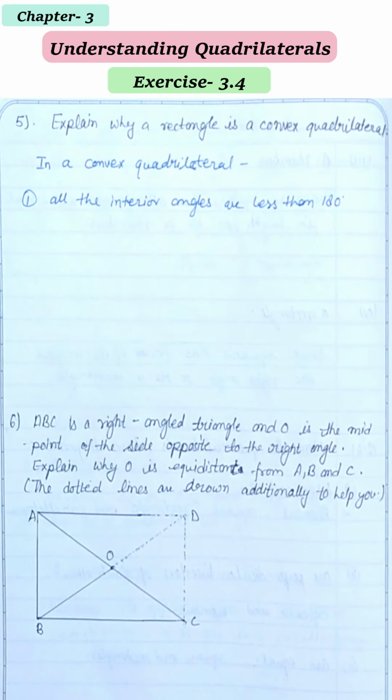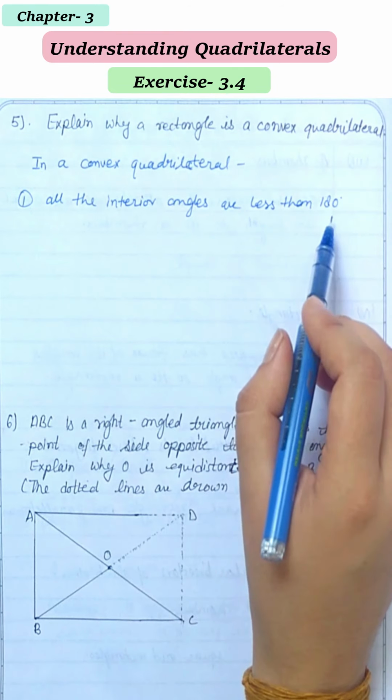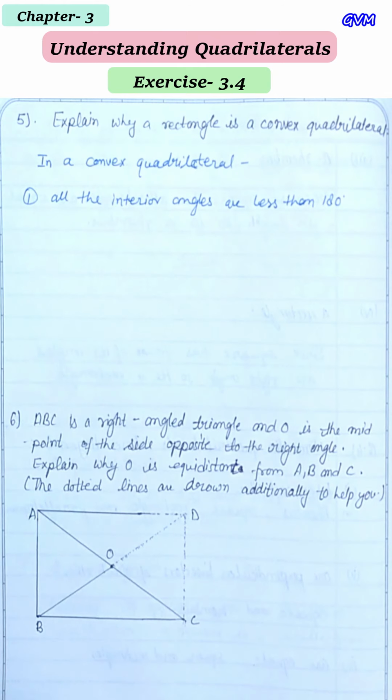Okay, so if this condition is followed, then it is a convex quadrilateral.